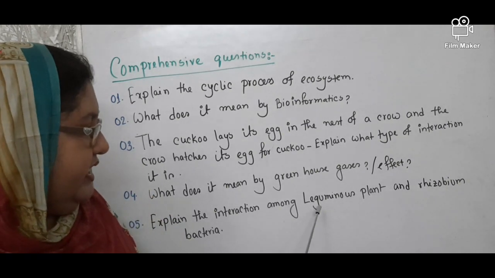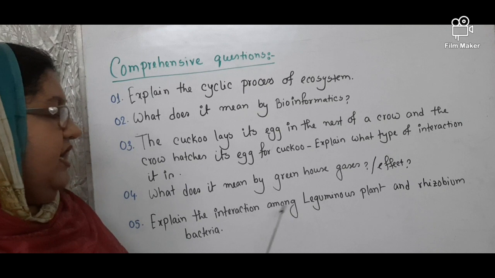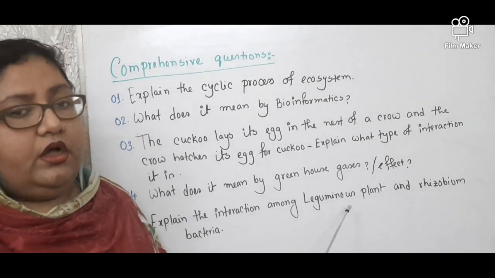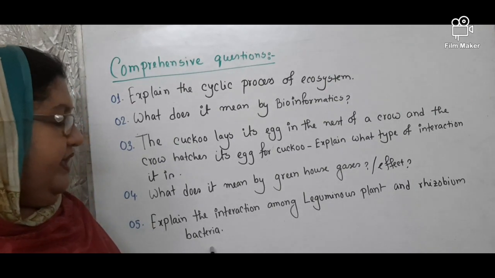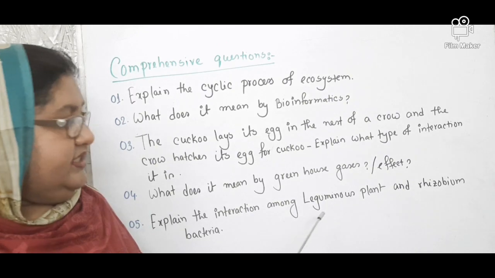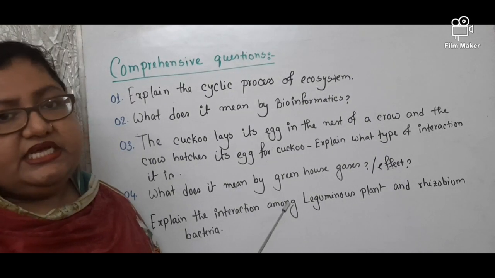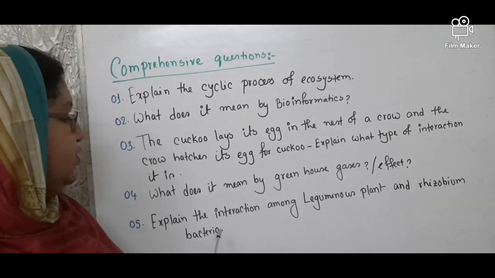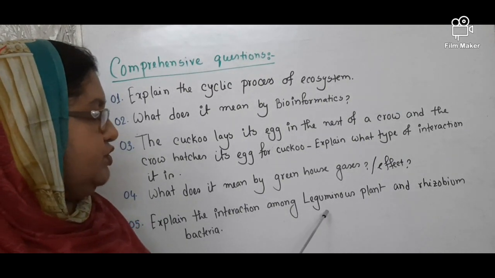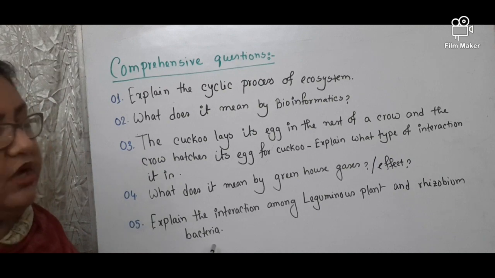In case of the leguminous plant and rhizobium, the bacteria take shelter in the roots of the leguminous plant, where the bacteria fix the atmospheric nitrogen, and on the other hand, the leguminous plant gives shelter to the rhizobium bacteria. Moreover, the leguminous plant also provides carbohydrate to the bacteria.